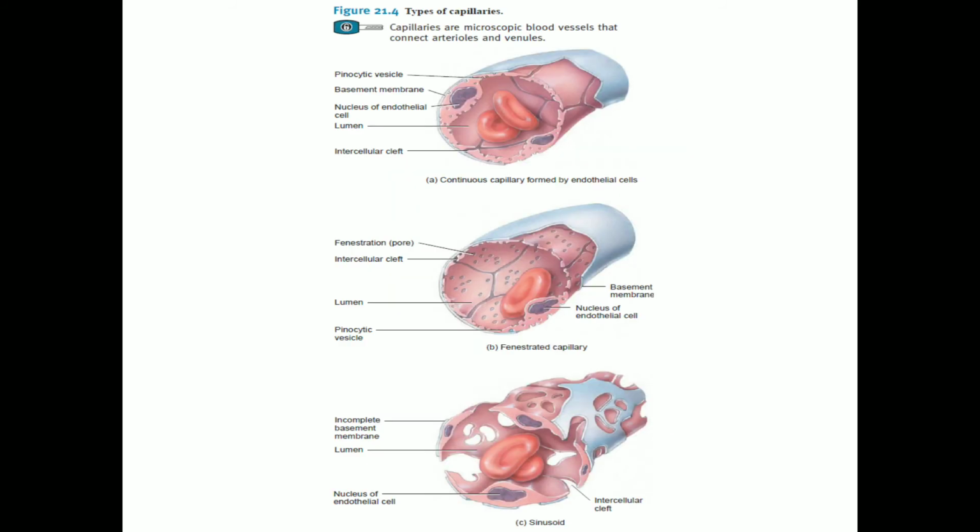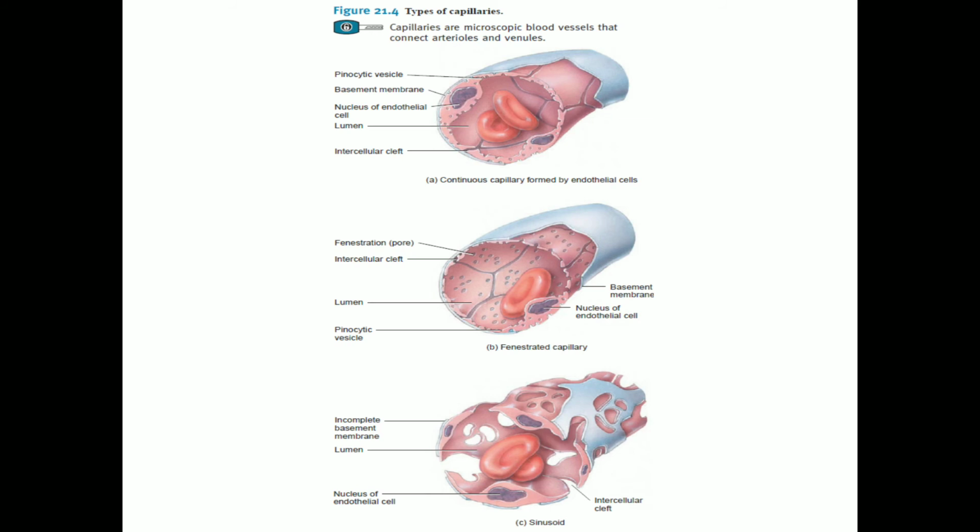The body consists of three types of capillaries. They are called the continuous capillaries, fenestrated capillaries, and the sinusoids. Many capillaries are continuous capillaries, where you can see the plasma membrane of the endothelial cells form a continuous tube, interrupted only by the intercellular cleft, or the gap between the neighboring endothelial cells. You can see from the picture there are intercellular clefts. Except for this, the blood flow is continuous throughout these capillaries. So they are called the continuous capillaries. And they are found in the brain, lungs, skeletal and smooth muscles, and also in the connective tissues.